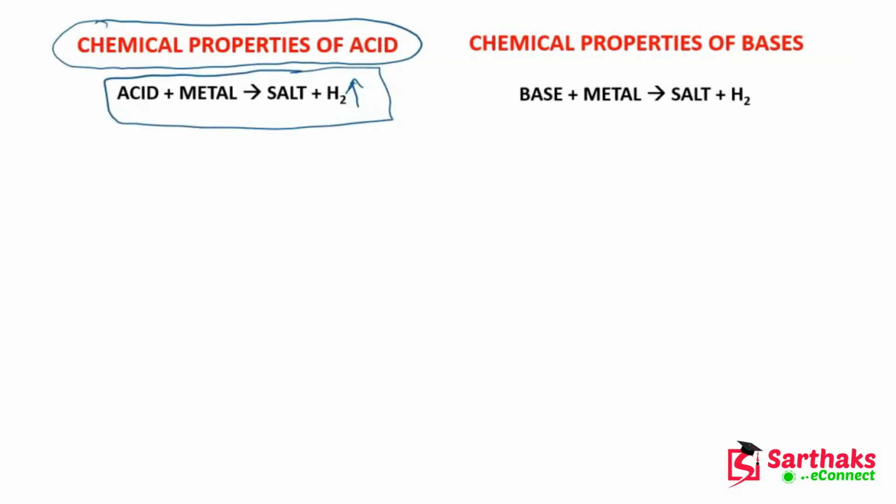The same thing happens with bases as well. Whenever a base reacts with metal, it forms salt and hydrogen gas is also evolved in this process. I hope this is clear to you.